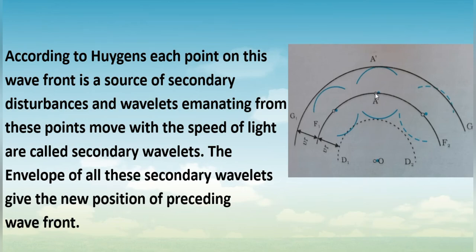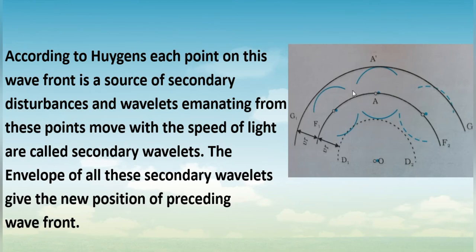So the distance traveled from this position to the other position is v into t. We have used the formula of speed, which is speed equal to distance by time. Using that equation, we can determine the distance traveled by this wavefront.